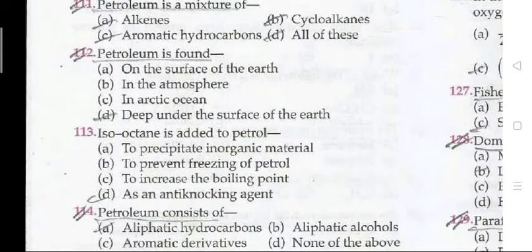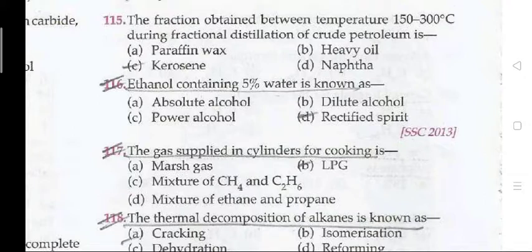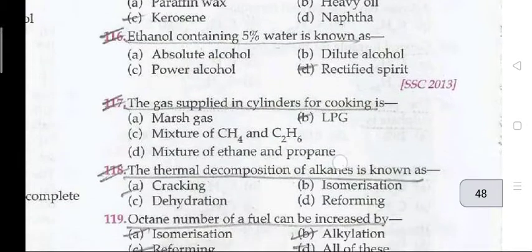Petroleum is a mixture of all of these: alkanes, cycloalkanes, aromatic hydrocarbons. Petroleum is found deep under the surface of the earth. Isooctane is added to petrol as an anti-knocking agent. Petroleum consists of aliphatic hydrocarbons. The fraction obtained between 152-300 degrees Celsius during the fractional distillation of crude petroleum is kerosene.